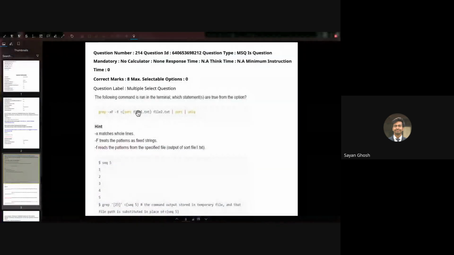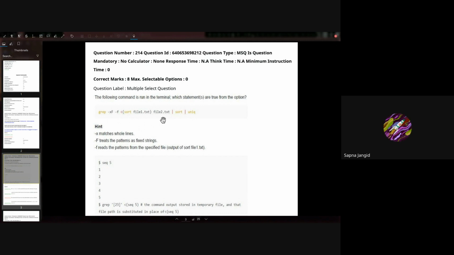But even if we don't do this process substitution and we don't do sort and uniq, it will still print those lines which are common in both the files. So a line may be printed multiple times if it is present multiple times in the files. But the action done by the grep -xFf is that.